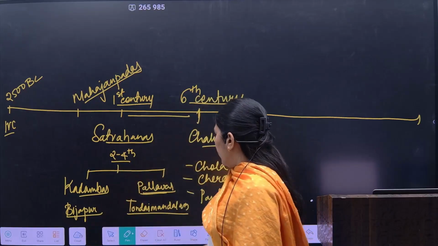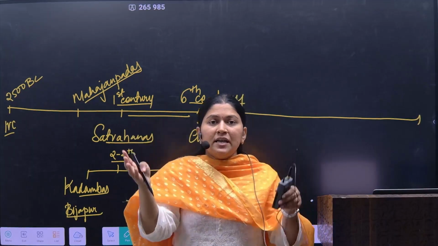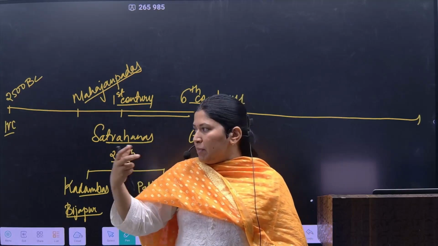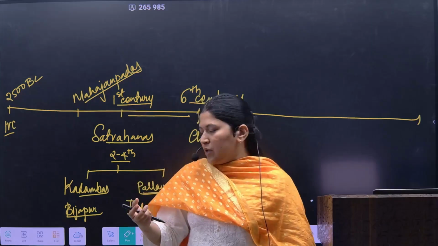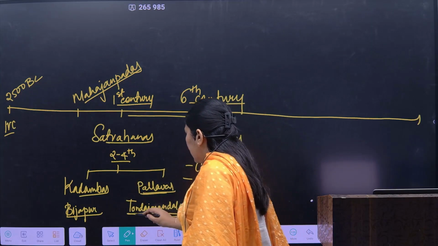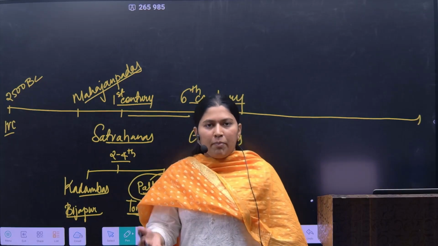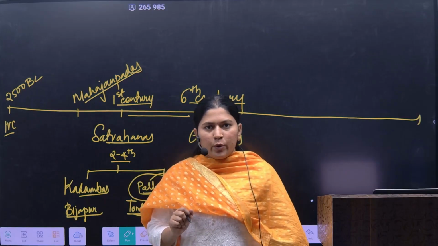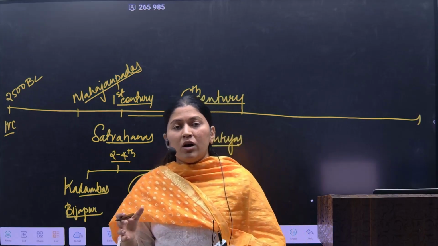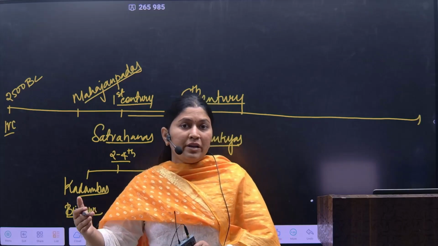ruler of Tondai Mandalam. Mandalam means a province, a larger province. So the name of this Mandalam was the Tondai Mandalam. This Tondai Mandalam would be a major province where they would be establishing as the independent power in the South India. Now why is this Pallava dynasty so important? Because it works as a major shift from the ancient India to the early medieval period.